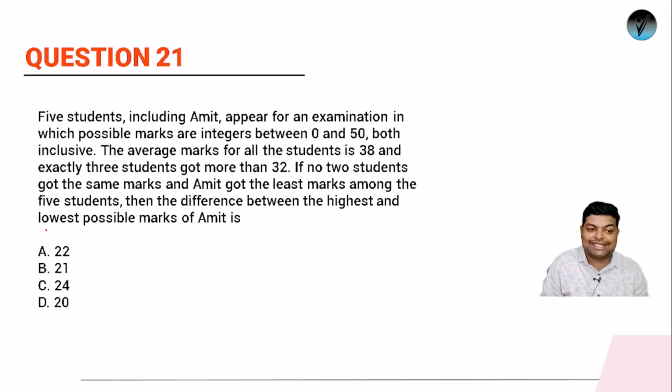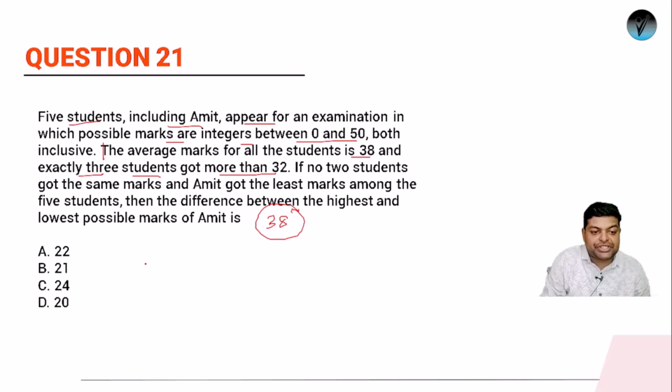Question number 21 says that 5 students, including Amit, appear for an examination in which possible marks are integers between 0 and 50. So 5 students have appeared for an examination, and the marks they can get is any integer between 0 to 50, both inclusive. A person can get 0 also and a person can get 50 also. The average for all the students is 38, and exactly 3 students got more than 32.